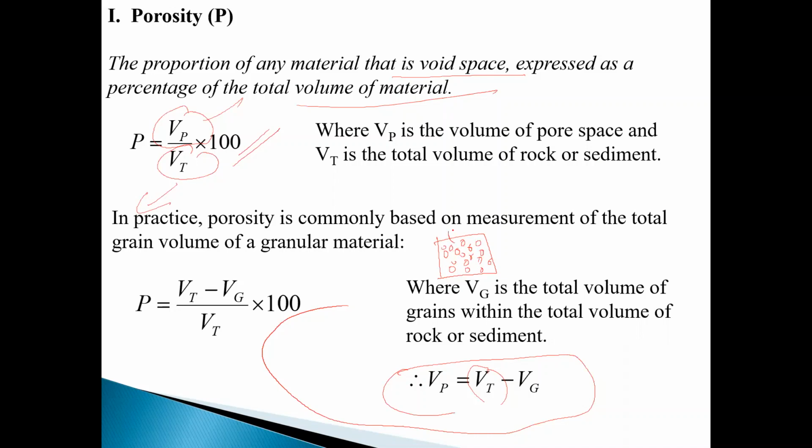And the remaining space is the volume of voids. So this is your volume of pores, and these solids are the volume of grains. Total volume is Vt. So this is very simple: Vt is equal to Vg plus Vp. So we can replace the Vp value with Vt minus Vg.